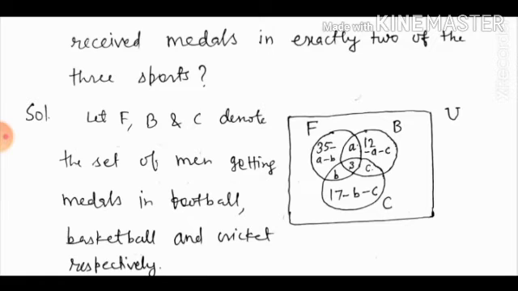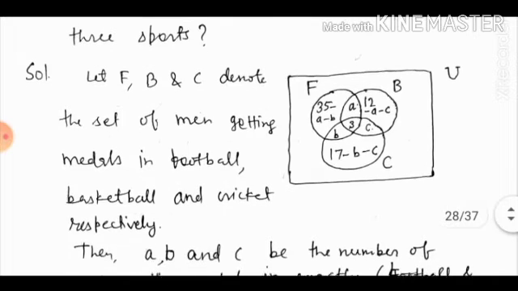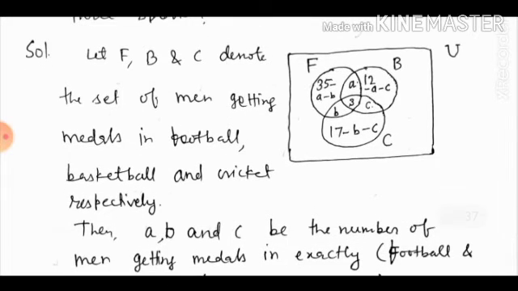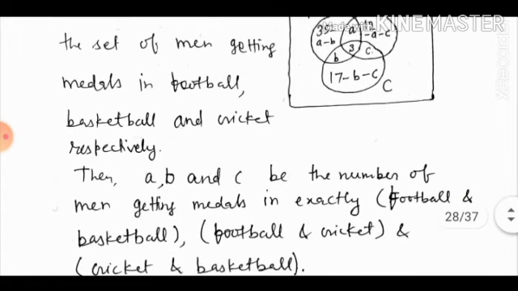So let F, B and C denote the sets of men getting medals in football, basketball and cricket respectively. Then A, B and C are the numbers of men getting medals in exactly two sports. A is the number of men getting medals in football and basketball.